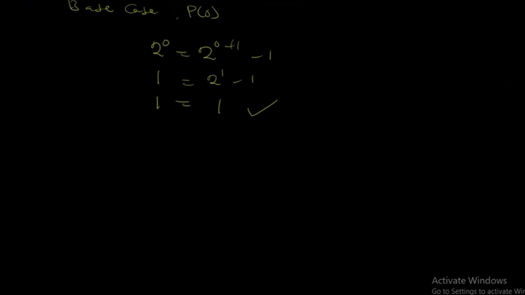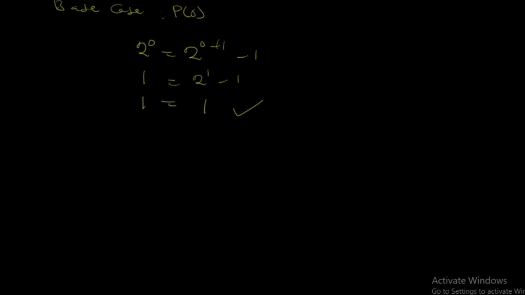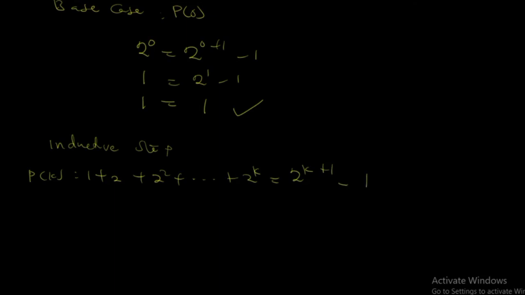So now let's continue. Then we are moving on to the inductive step. So for the inductive step, what you do now is that we assume that p of k is true. And when we assume that, you're going to get 1 plus 2 plus 2 squared plus 1, 2, 3 plus 2 exponent k is equal to 2 exponent k plus 1 minus 1. I hope you understood that, because this is n plus 1 minus 1. So we've changed the n into k. And then for p of k plus 1 is also true.